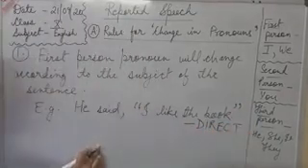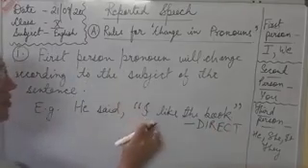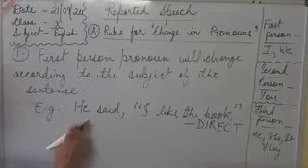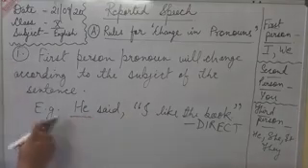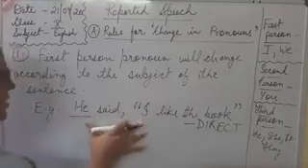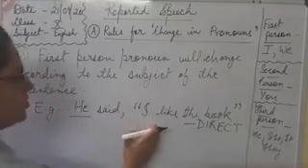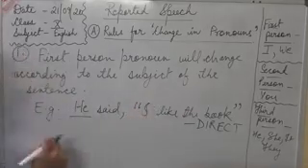Now how we will change the pronoun to indirect speech? The first person will change according to the subject of the sentence. So what is the subject? He. So he is third person. So if the subject is third person, then we will change the first person here to third person only.